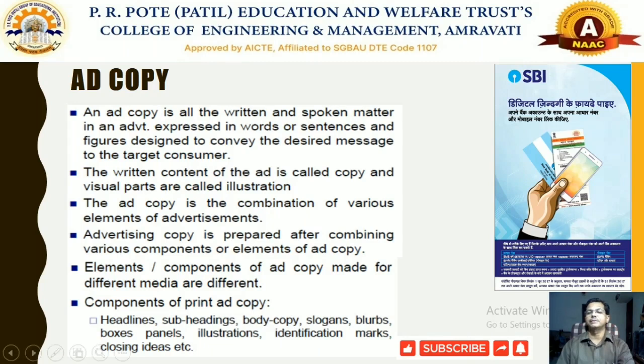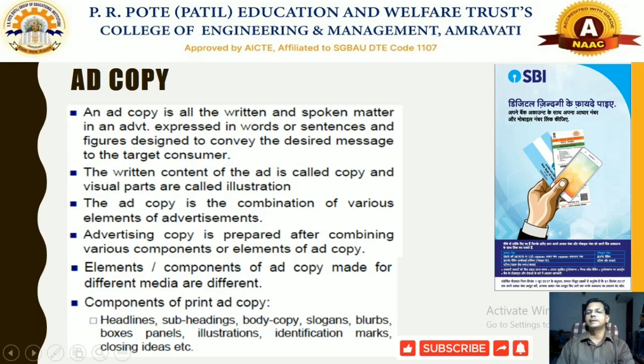Here you will find the illustrations as well. Advertisement copy is prepared along with various elements that we already discussed in our previous sessions: headline, sub-headline, visuals, logo, and various other related information. Advertising copy is prepared after combining the various components, the elements of the ad copy.